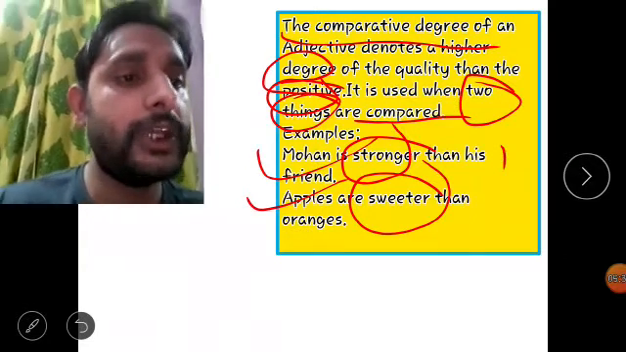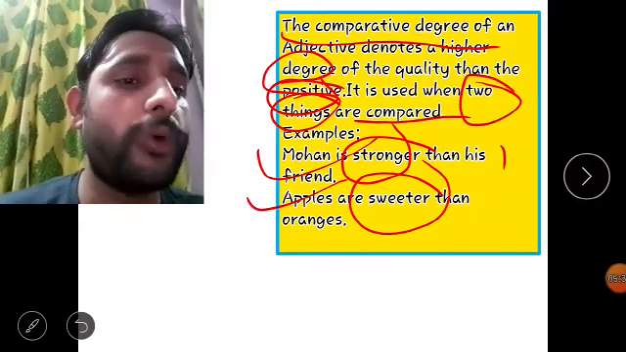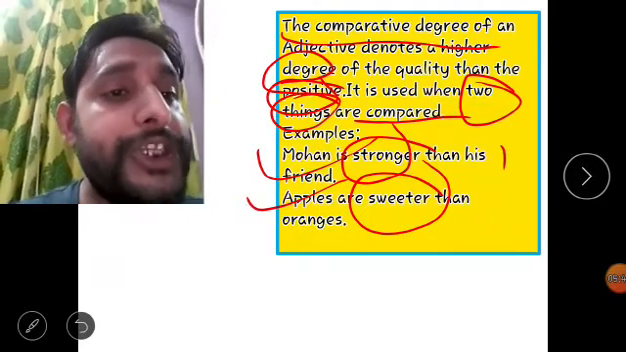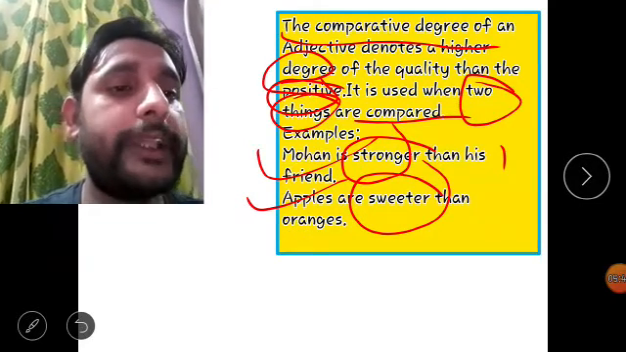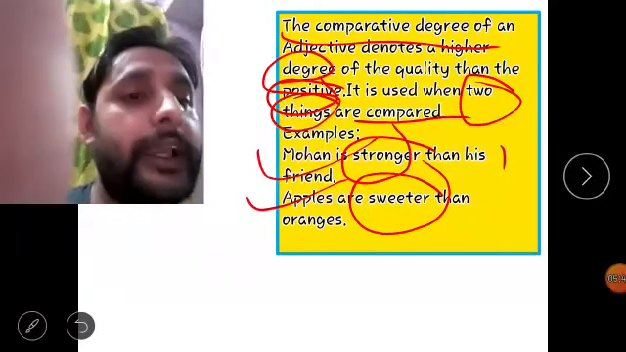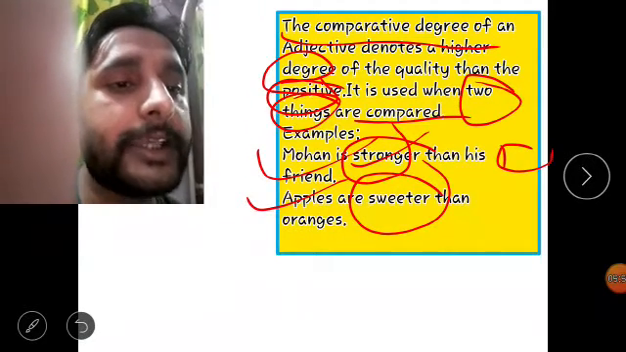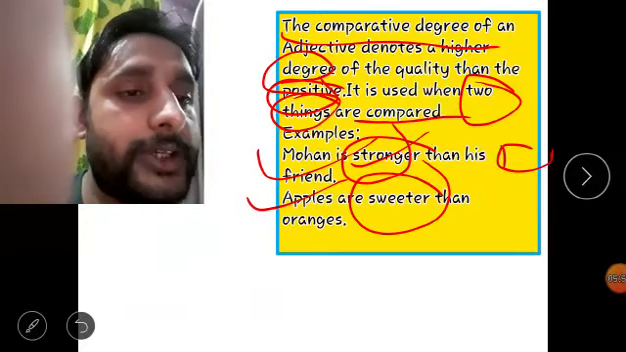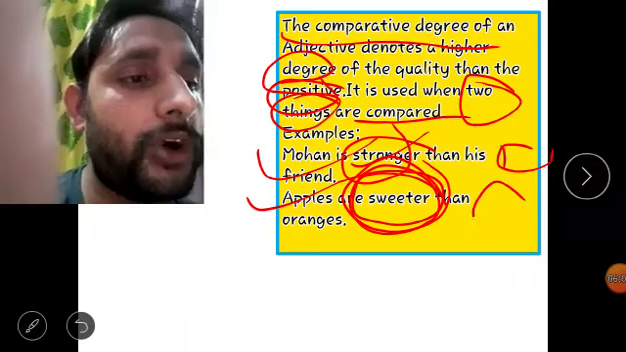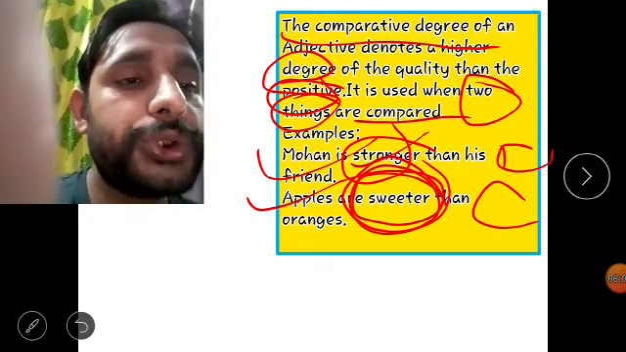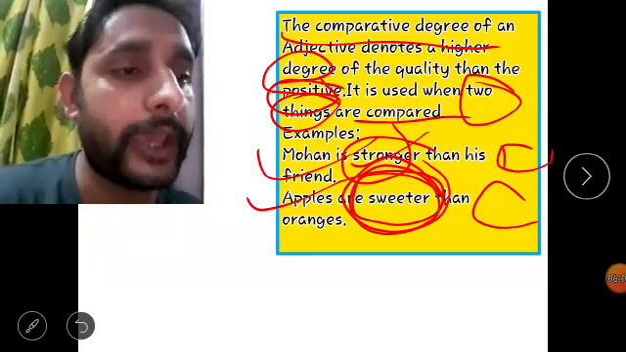In the first sentence, we saw that the quality of Mohan of being strong is more than his friend. That is why we said Mohan is stronger than his friend, and stronger is the comparative degree. In the second sentence, apples are sweeter than oranges. The word sweeter is used in its comparative form. So friends, we use the comparative degree when we compare two things.